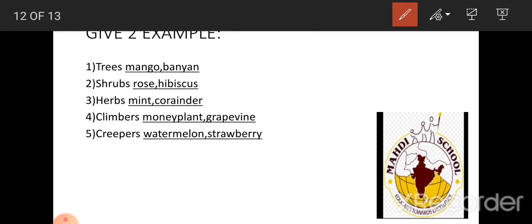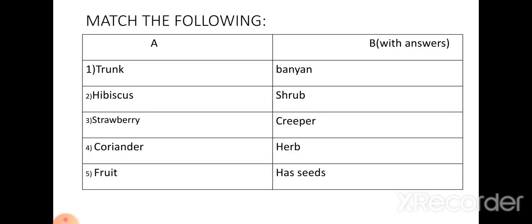So now we are going to revise it. Which are that? Trees. Which are that? Mango and banyan. Shrubs, rose and hibiscus. Herbs, mint and coriander. Climbers, money plant, grapevine. Creepers, watermelon and strawberry. Now we are going to move on.